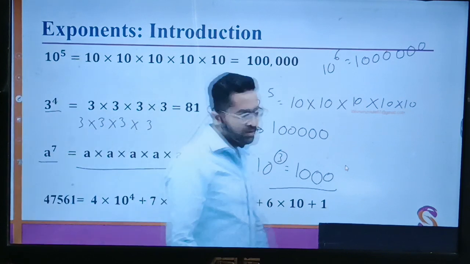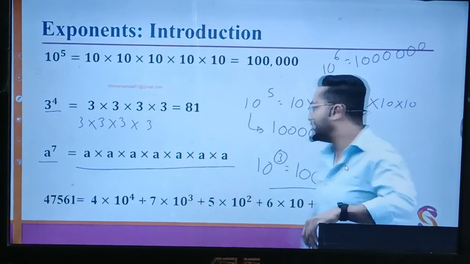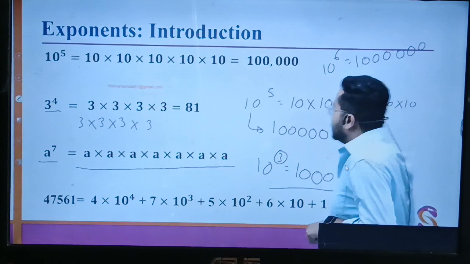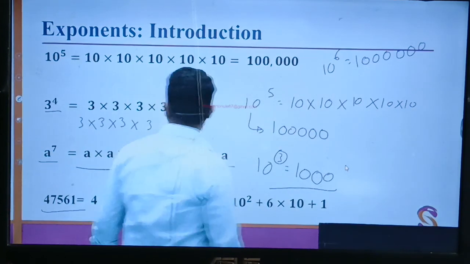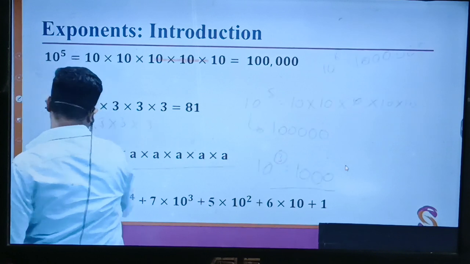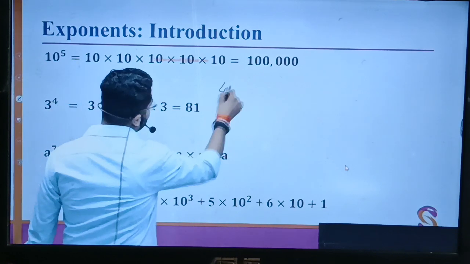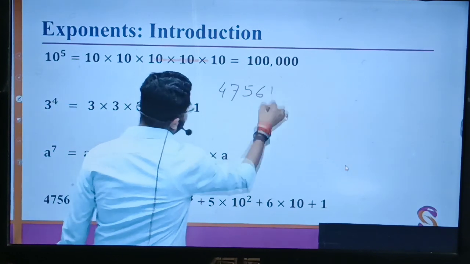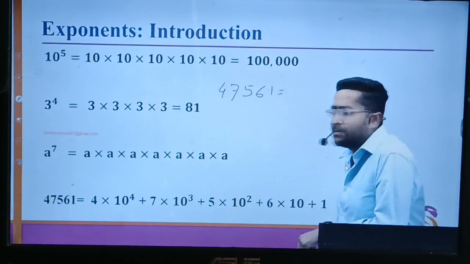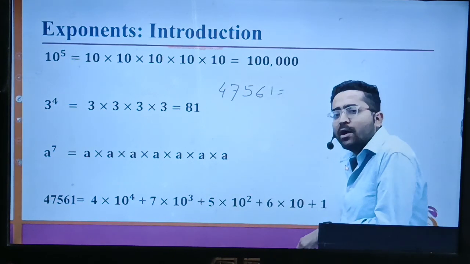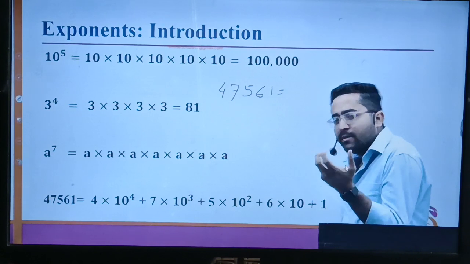And this 4, 7, 5, 6, 1. So what they have written is 47561. In our basic numeracy class, that is lecture number 1, we talked about the concept of place value.